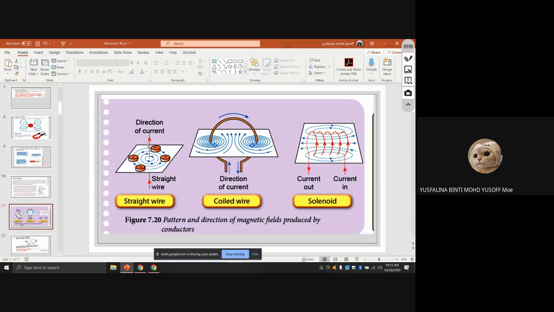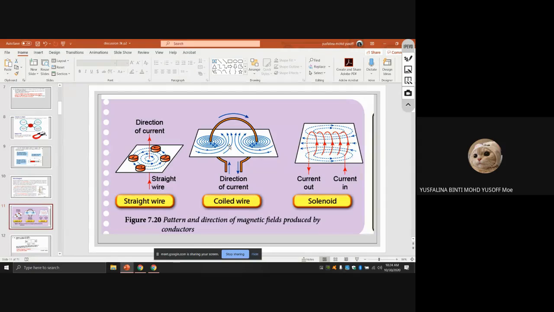Let's say the direction of the current is going downward. You grip the wire and your thumb is going downward. You can see the direction of the other fingers goes this way, which means it is clockwise.